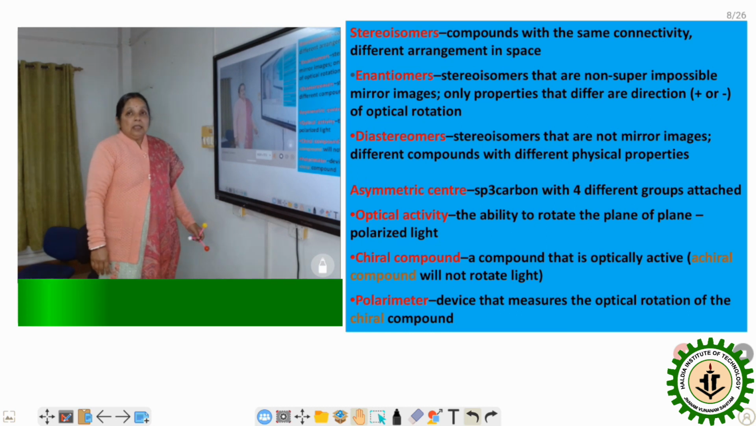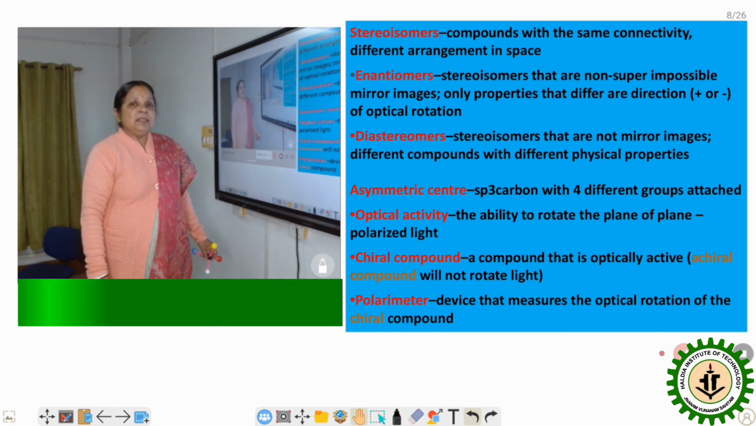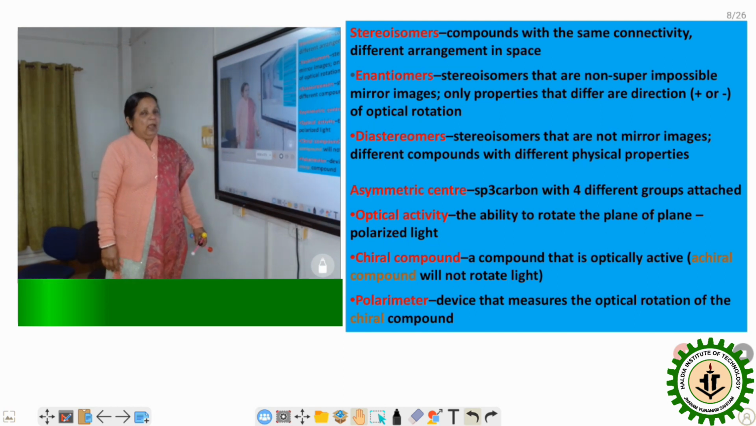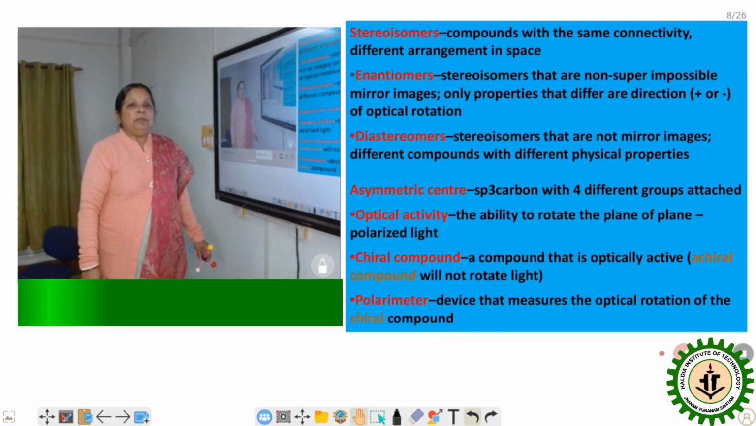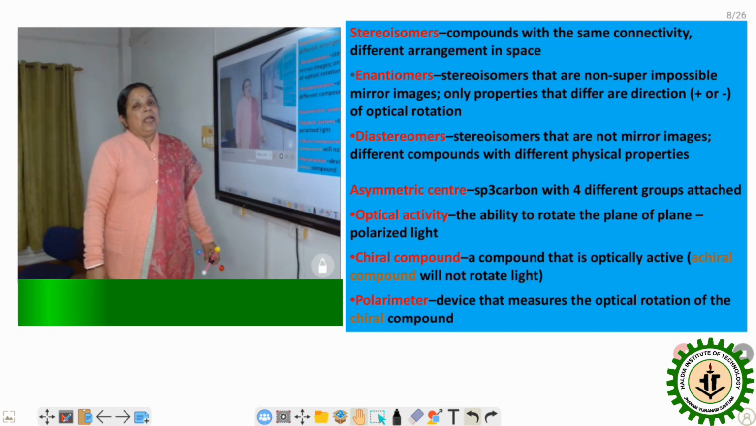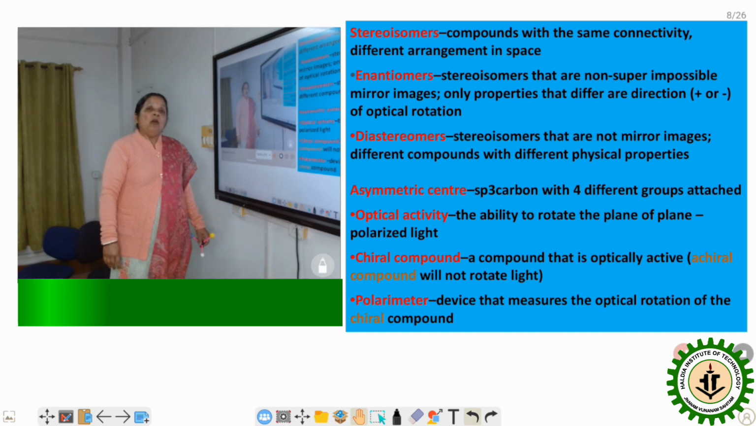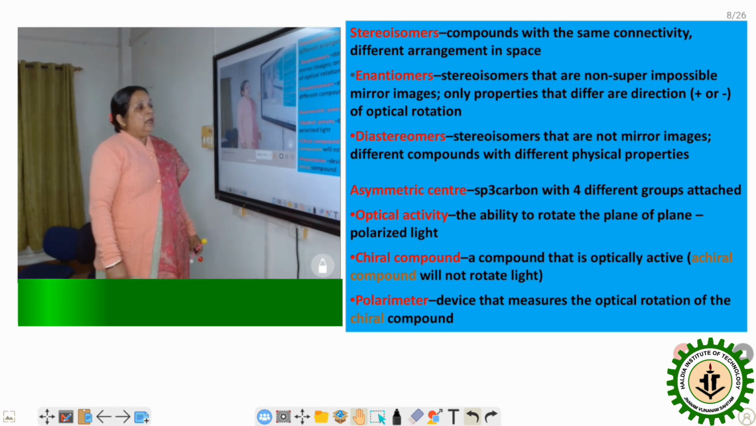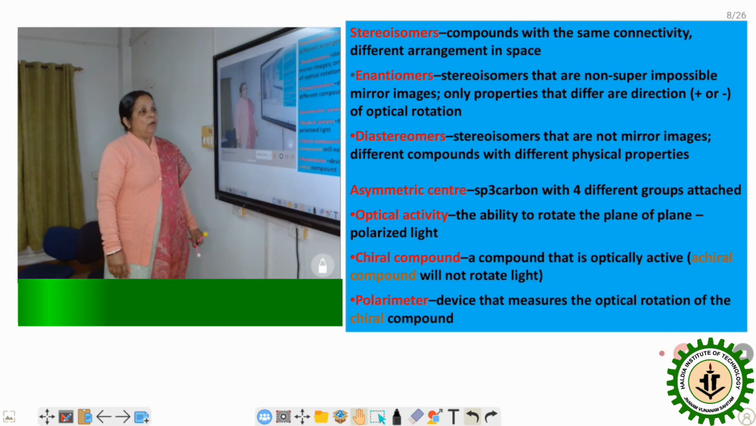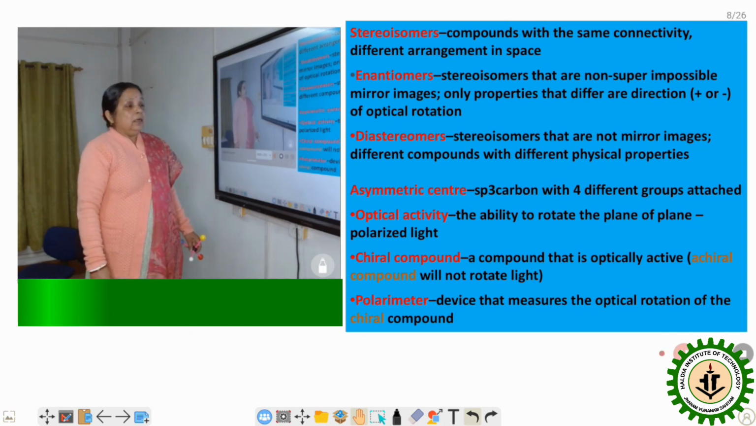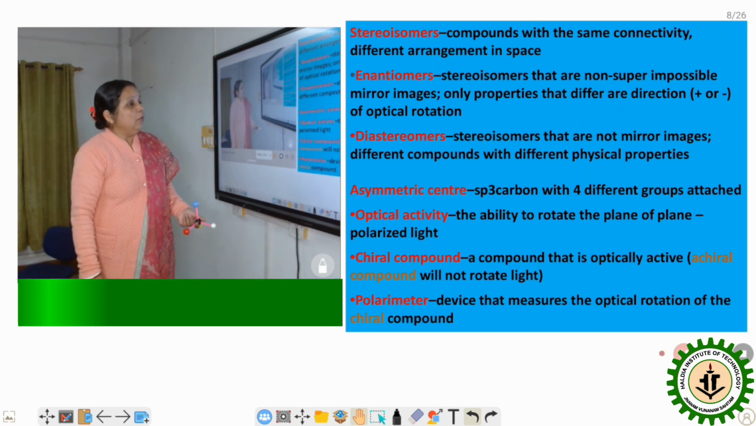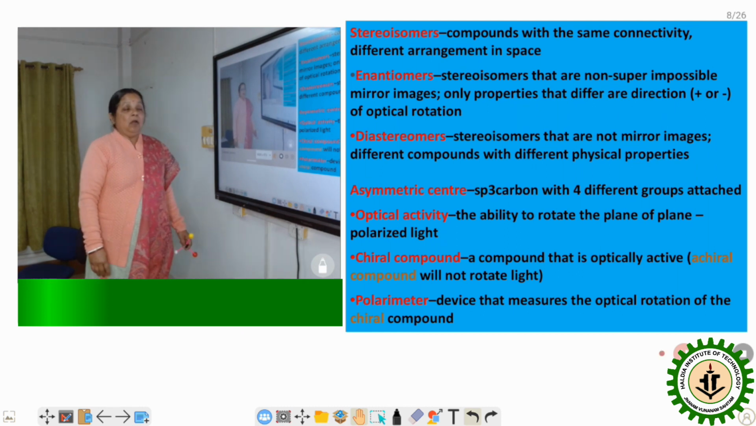If it rotates the plane polarized light by some angle, we can say the compound is optically active. Optical rotation, and how much it rotates the plane polarized light, is a physical property of this compound. Now a compound which does not rotate the light, we can say it is the achiral compound.